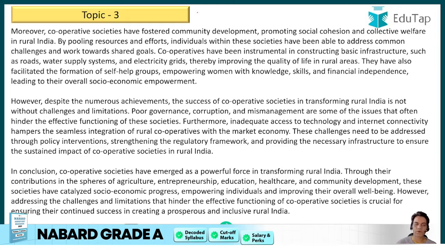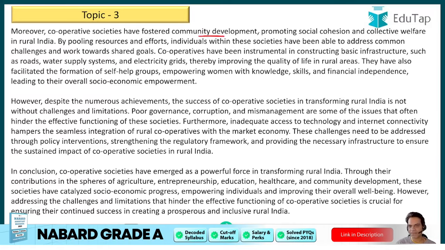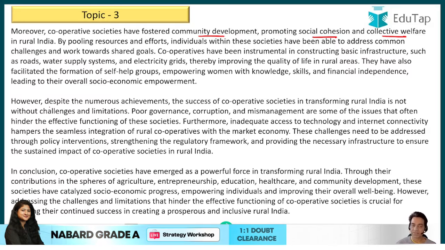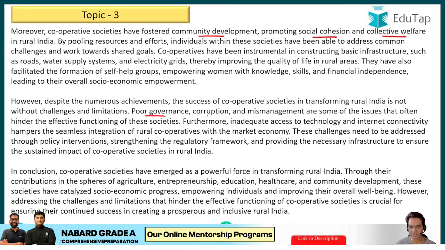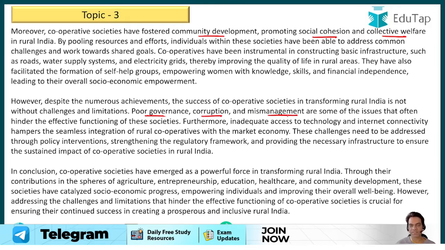And more of cooperative societies have fostered community development by promoting social cohesion and collective welfare in rural India. Now, there are some challenges. However, despite the numerous achievements, the success of cooperative societies in transforming rural India is not without challenges and limitations. Poor governance, corruption, mismanagement are some of the issues that often hinder the effective functioning of these societies.